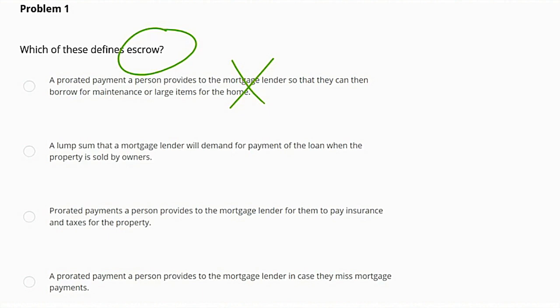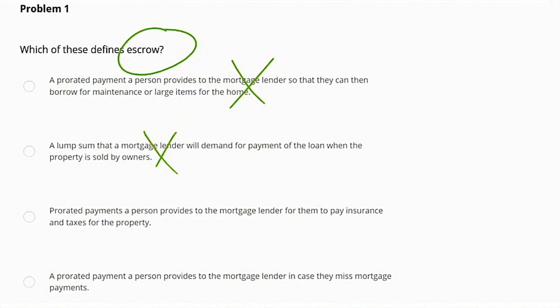Now we have a lump sum that the mortgage lender will demand for payment of the loan when the property is sold by the owner. This describes a loan payoff or closing cost, but not escrow. So that would not be the correct answer there.